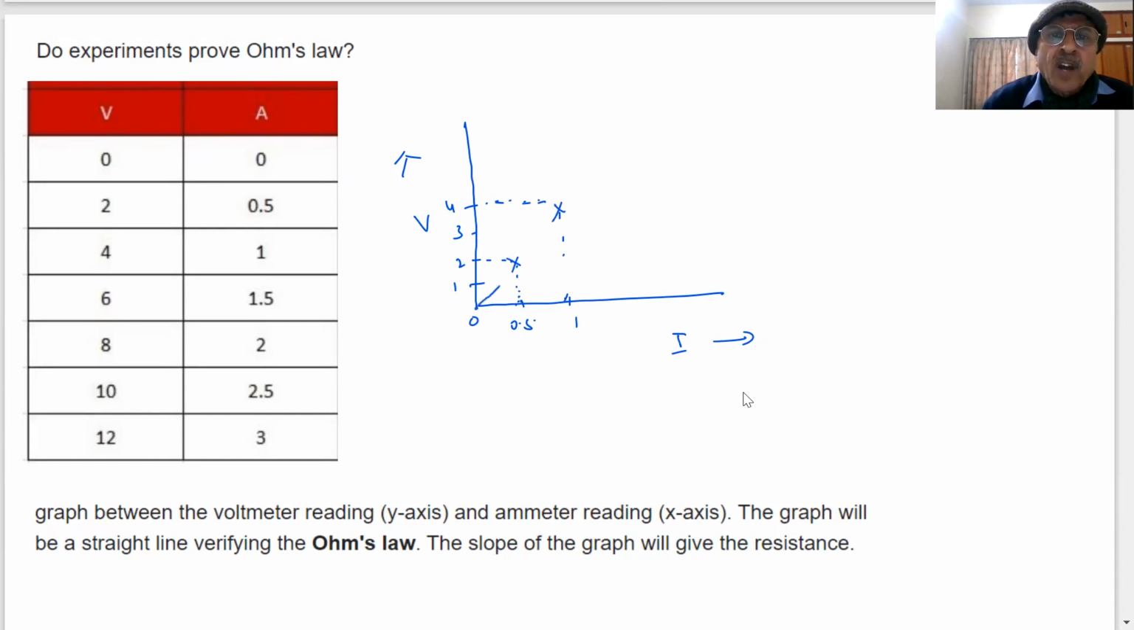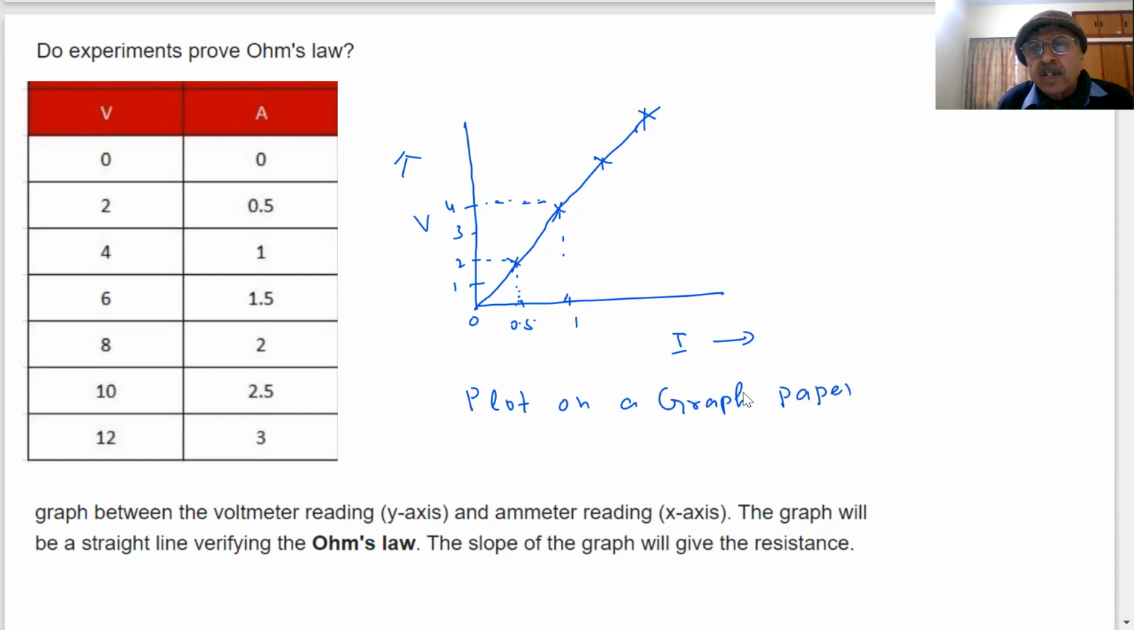Okay? And when I join, what will I get? A straight line. This is a graph which we get if I plot this. You can plot it on a graph paper. If you want, you can plot on a graph paper. Okay? You will get a straight line graph. Just like we should. The graph between voltmeter reading on the Y-axis and current on the x-axis will be a straight line.